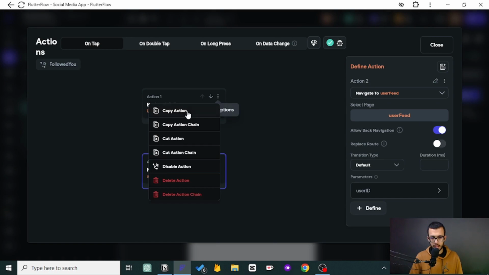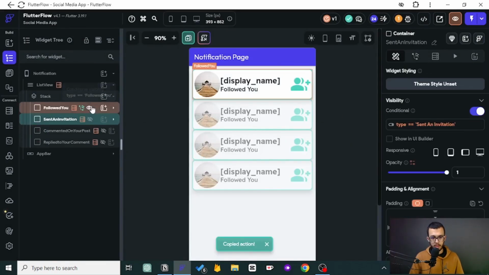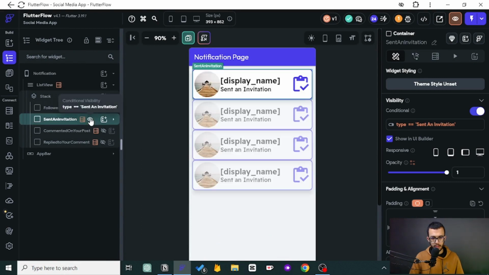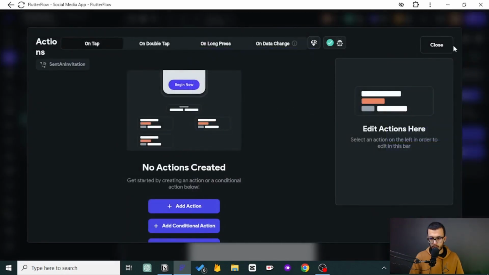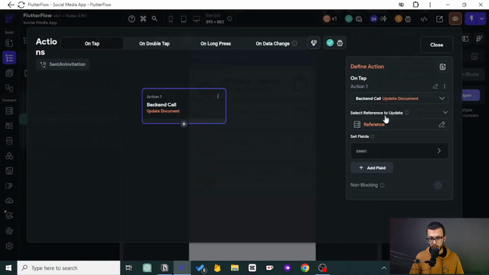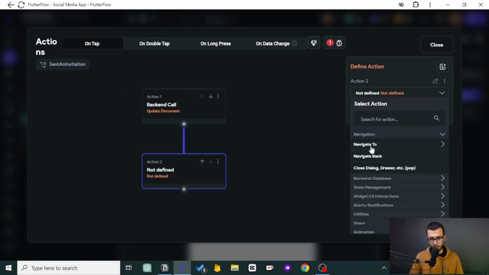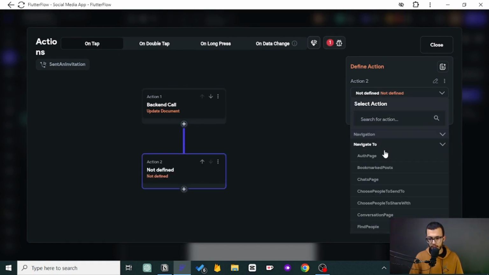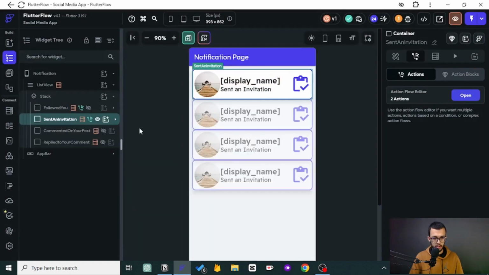So I will be copying this action and pasting it in each one. For the other one, set invitation, I want to paste that. And then, if someone sets an invitation and you click on that, you will go to the invitation page. Navigate to the invitation page. Right? There is no reference. Good.